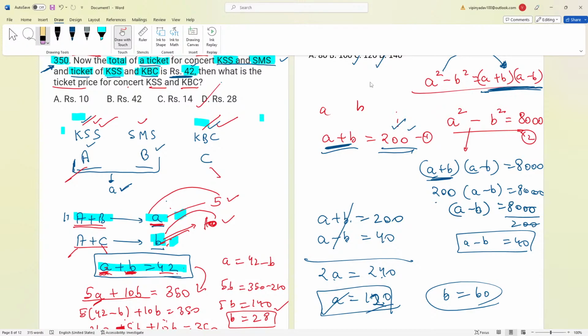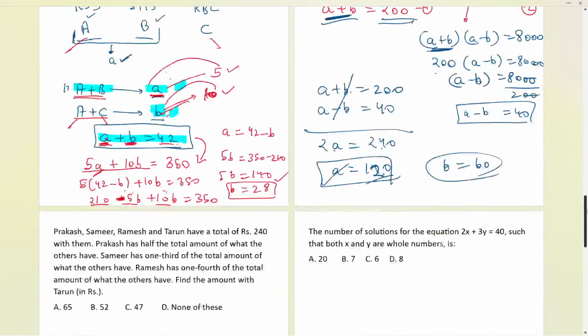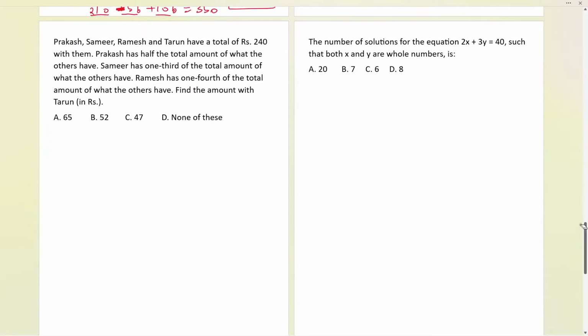And I appreciate everybody that you all tried. Now, let us move to the next question. Here is the next question. Here we have four different persons. Try this question and tell me the answer. Again, I'm giving one minute. Earlier we have got one answer as correct in the chat. Great.